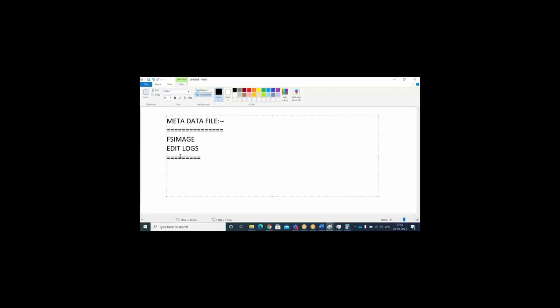What is meant by FS image? FS image is nothing but a copy of your metadata. As I said, the name node is responsible for storing the metadata information. Just imagine you went to the library. You want to choose one book, let's say some kind of Harry Potter fictional story. You want to read it, and you went to the librarian and said, boss, I need this book. Where can I find that?